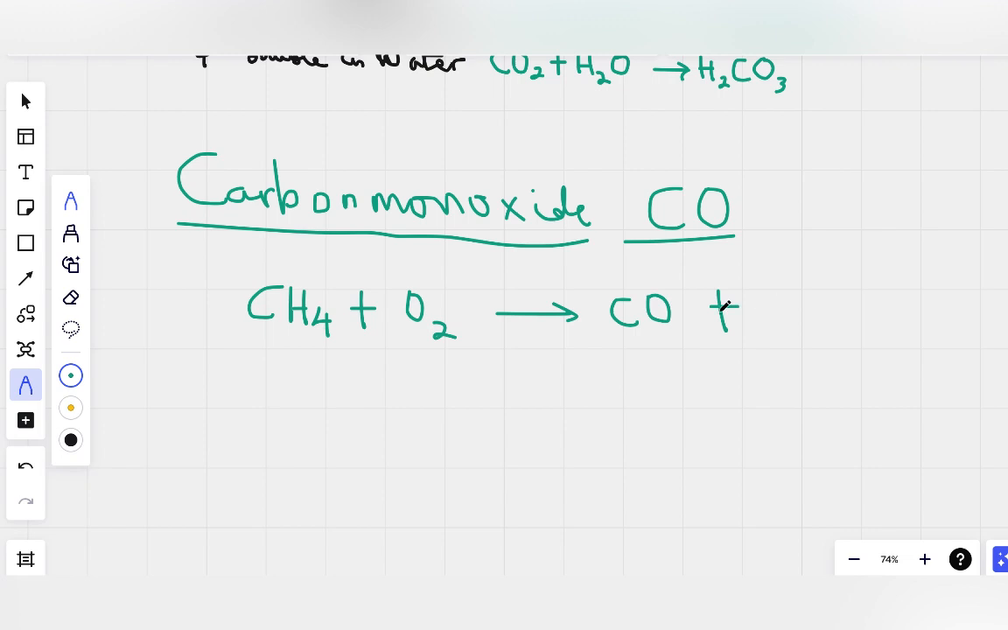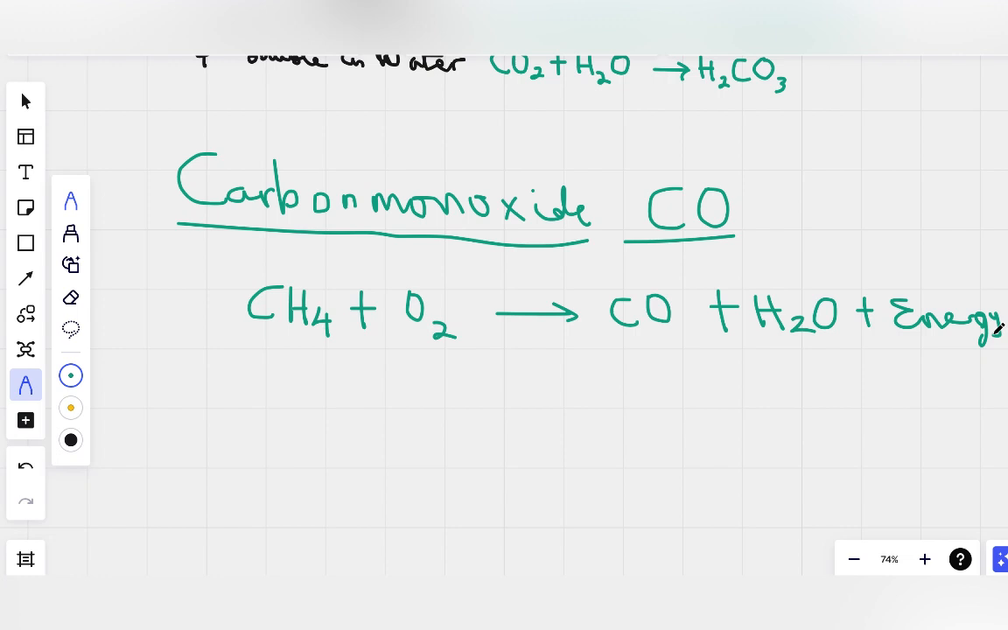The oxygen is not enough. When the oxygen is not enough, instead of producing carbon dioxide, we produce carbon monoxide. Carbon dioxide is still better than carbon monoxide. Carbon monoxide is more poisonous and more dangerous, and its side effects are unbearable.